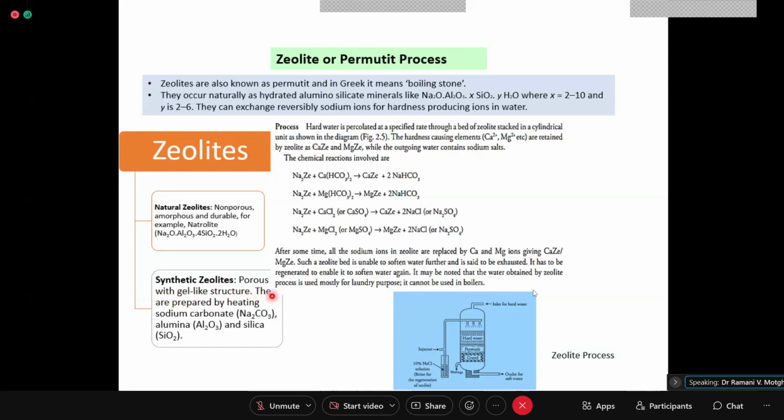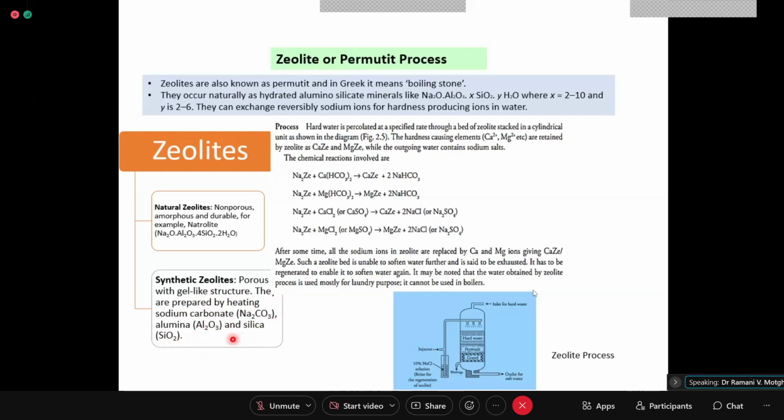Now, apart from these things, when you are preparing sodium zeolite, what is the composition? It has to have Na2O, Al2O3, and SiO2. So you may be using some quantity of sodium aluminate also, and different combinations of sodium aluminate, alumina, silica, sodium carbonate, and heating it to a specific temperature, you get formation of synthetic zeolite.